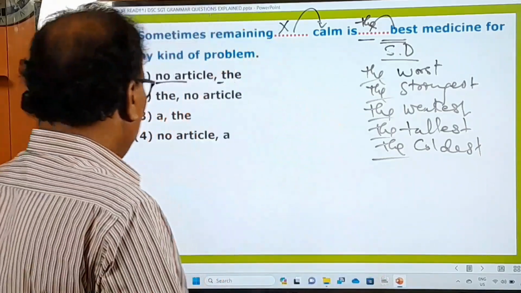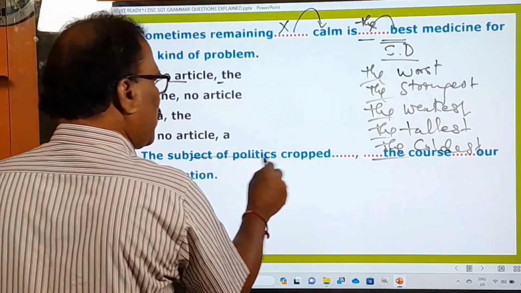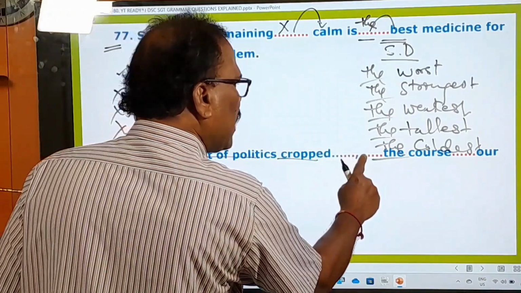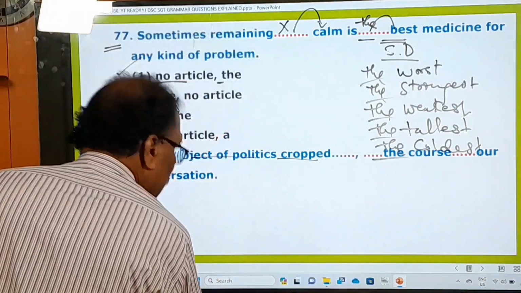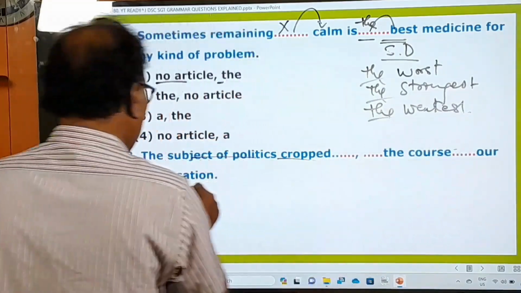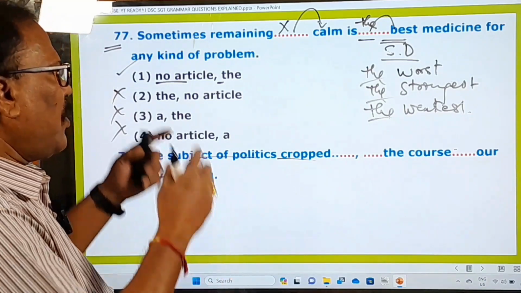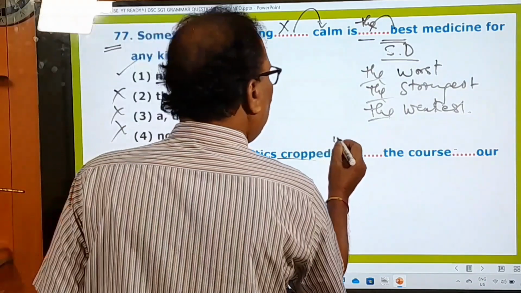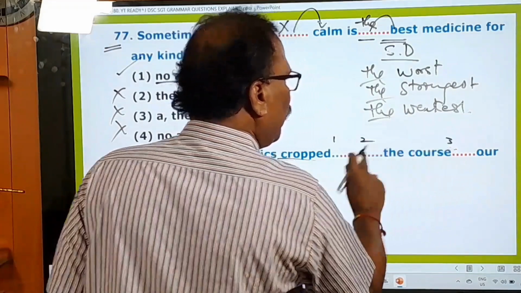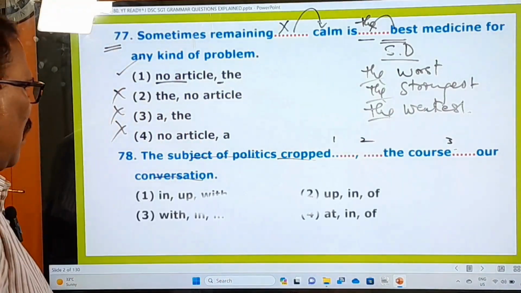Right. And now let's go to the next question. What is the next question? "The subject of politics cropped dash the course of, dash the course dash our conversation." So it's a small sentence in which three blanks are given. Number 1, number 2, number 3. Three blanks are given. And what is he asking you to do? Let us see the options.